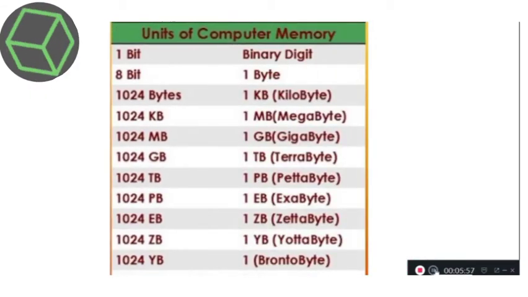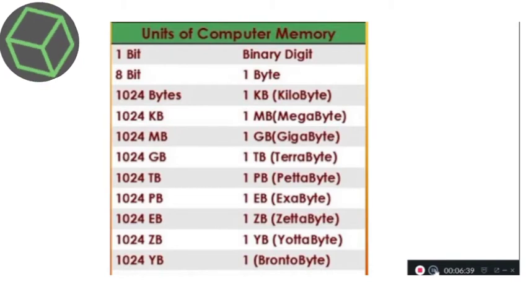To represent the user's data in the computer, bits are combined together to form character codes. A combination of 8 bits makes a byte. A single byte is used to represent one character of data. Bits contain two digits, that is 0 and 1. 8 bits is equal to 1 byte.